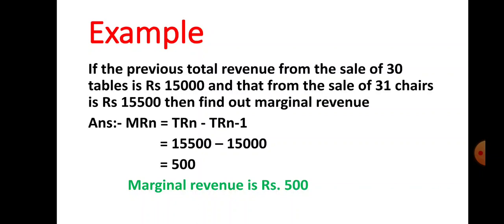What is TRn? Total revenue of the nth unit. And what is given in the example? That is 15,500. And what is TRn-1? That is total revenue of the previous unit. So 15,500 minus 15,000, what is the answer? 500. So what is the marginal revenue here? Marginal revenue is rupees 500. This is how to calculate marginal revenue.